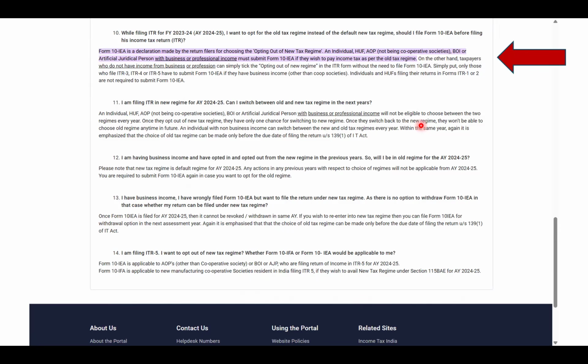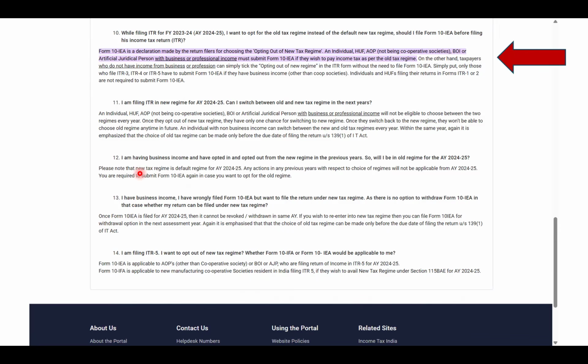But if you are a salaried person filing ITR 1 or 2, then you don't need to fill this form and you can still switch between old regime and new regime. So if you have only salary income and you're filing ITR 1 or 2, this is not required for you. If you have income from business or profession, and if you are filing ITR 3, 4, and 5, that is when you have to fill this.